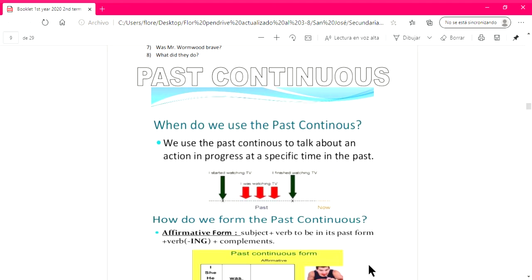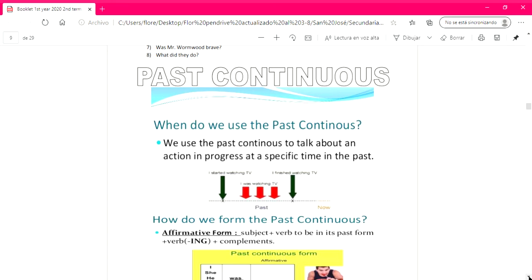When do we use the past continuous? We use the past continuous to talk about an action in progress at a specific time in the past. So the action is in progress. That means that it has a duration in the past. It's a long action. Es una acción larga que se extiende en un tiempo determinado en el pasado. It has a duration.